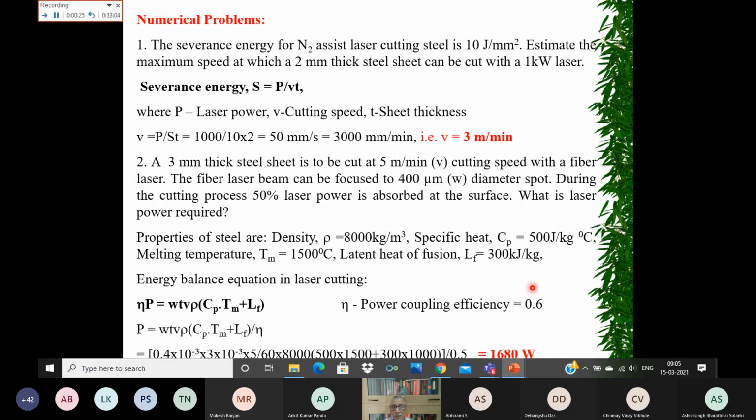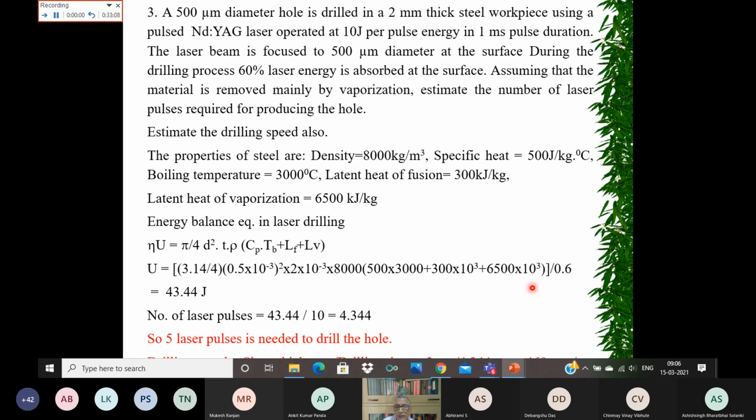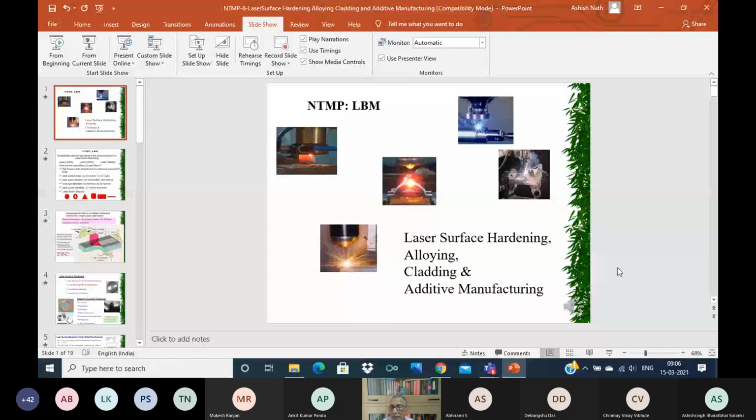These are the three problems given here, so you can go through that. I'm not going to discuss this today, and we'll just take a break before we discuss the next topic.